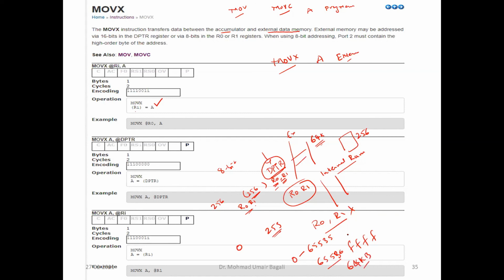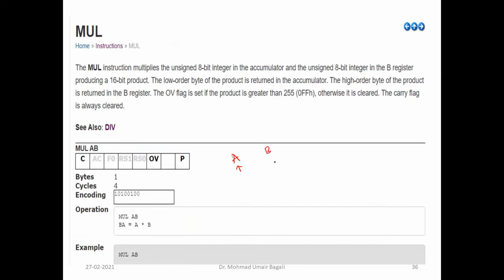In the multiplication instruction, the multiplier and multiplicand will be in A and B. The instruction multiplies the accumulator content with the B register.